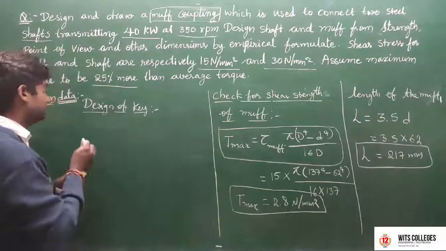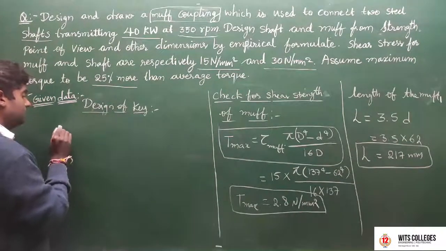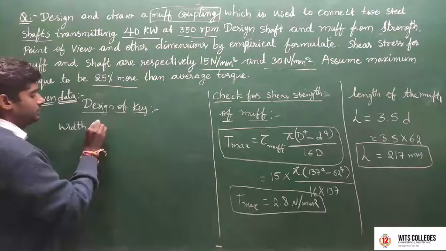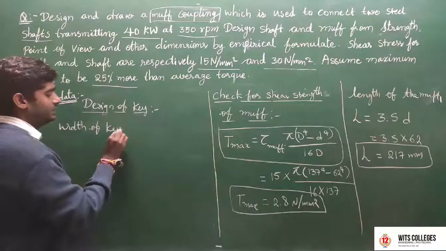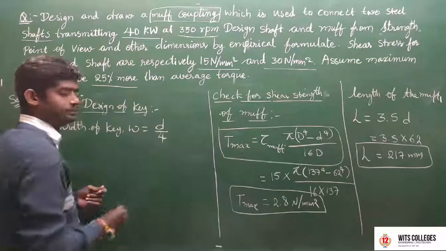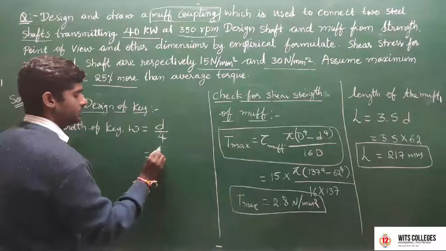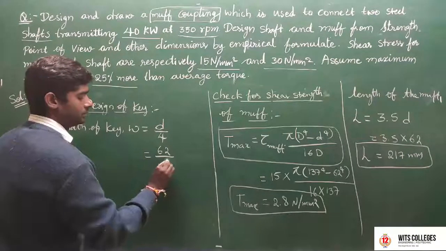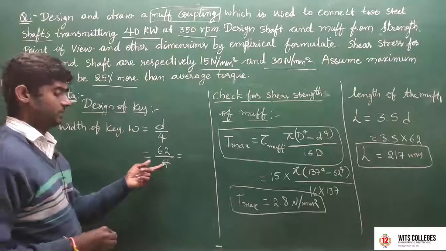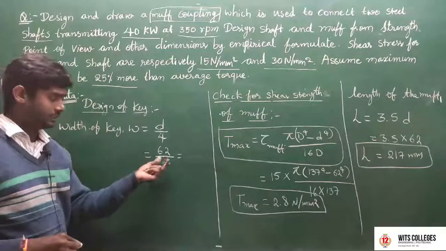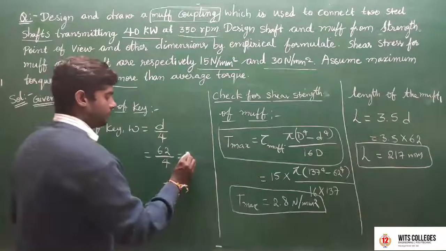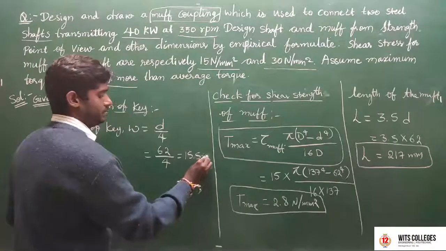First of all, the width of the key is denoted by W. W is equal to small d by 4, that is 62 by 4, which is 15.5 mm.